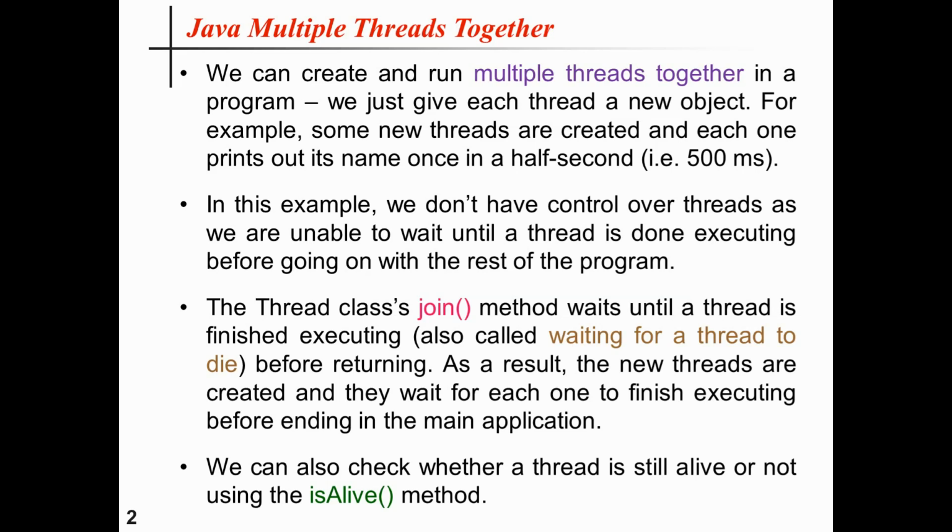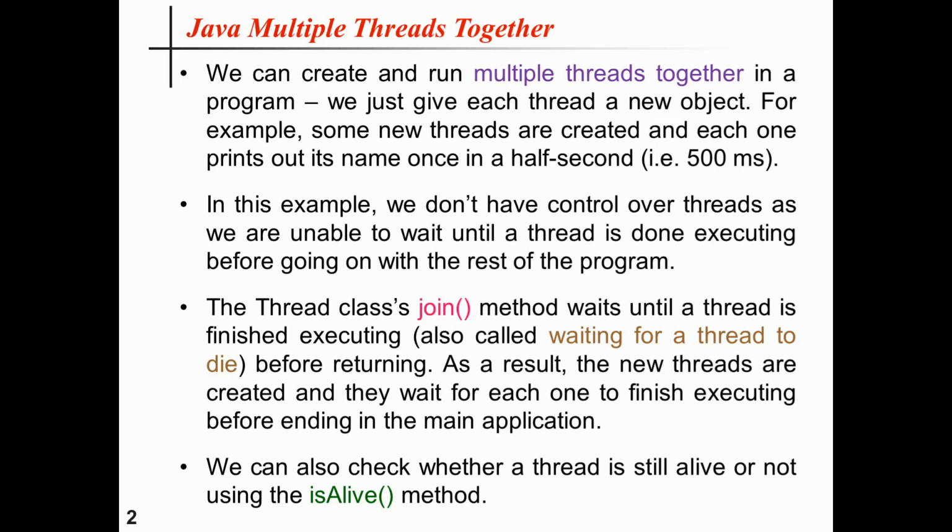We just give each thread a new object. Say for example, some new threads are created and each one prints out its name once in a half second, say for example 500 milliseconds. That can be done by using Thread.sleep, that we have already seen in the previous tutorials related to Java thread programming.